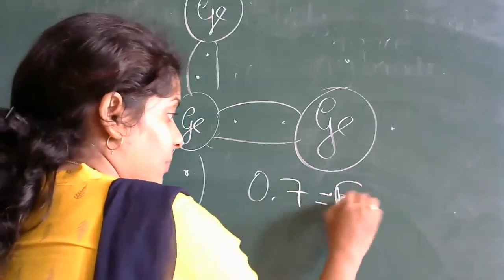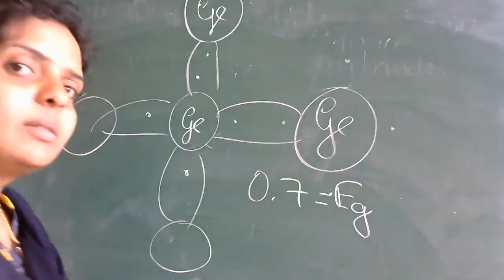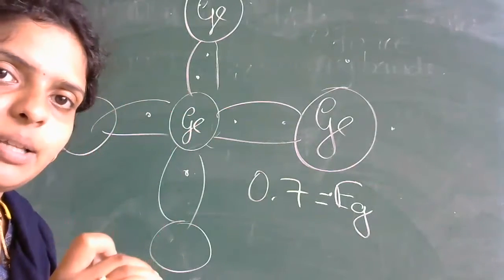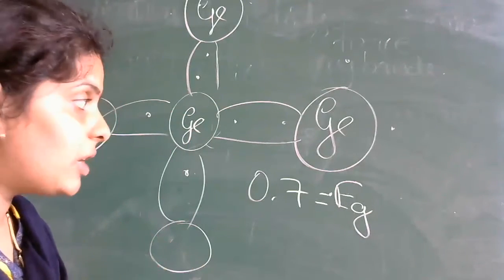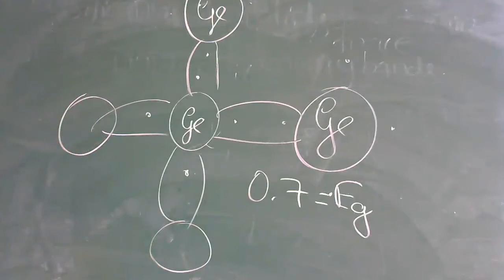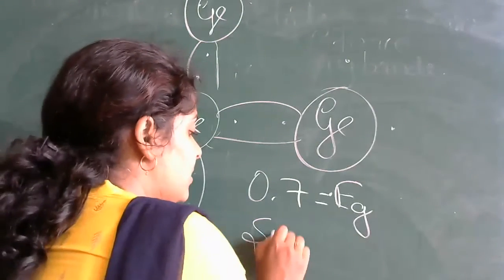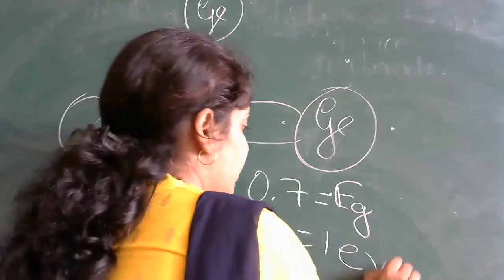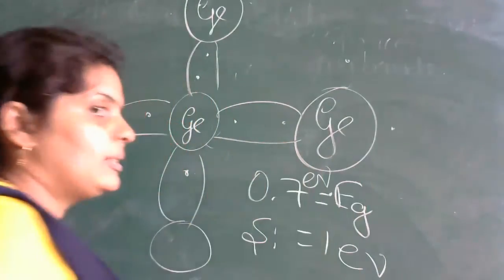Forbidden energy gap. Do you know what we mean by forbidden energy gap? It means the separation between the conduction band and the valence band. In the case of germanium it is 0.7 electron volt, and in the case of silicon it is 1 electron volt.